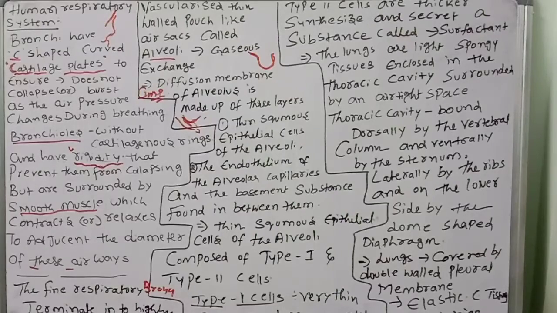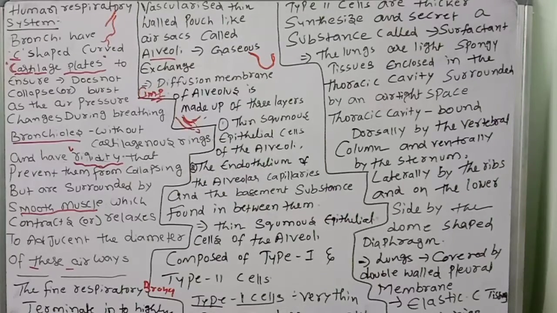When the lungs contract and relax, friction will be generated, and that friction is controlled by the pleural fluid present in the pleural membrane.